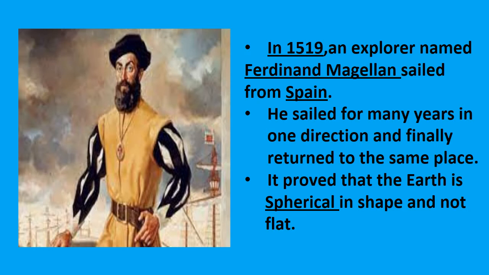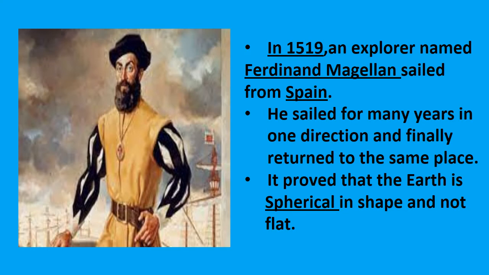The people thought that the earth is flat, so if you go from one end to another end, you are going to fall down. Likewise, they thought. Afterwards, that type of idea changed. Who proved it? Yes, Ferdinand Magellan proved that the earth is spherical in shape and not flat.